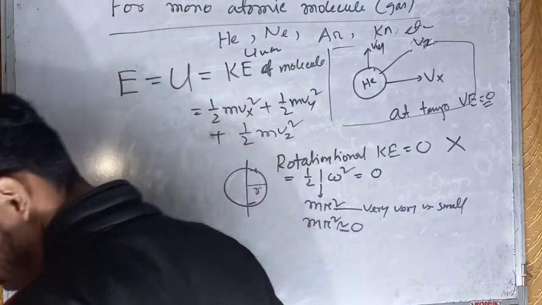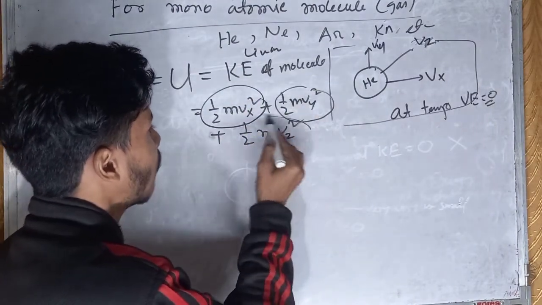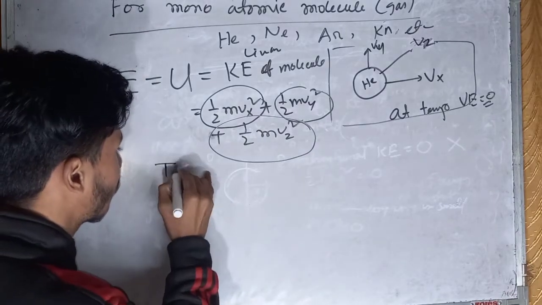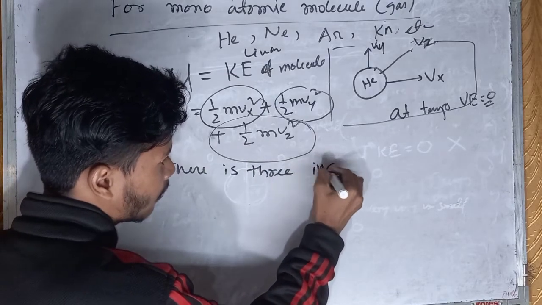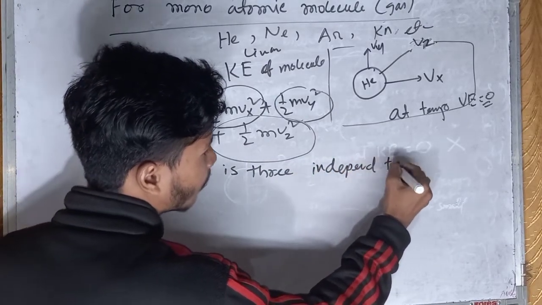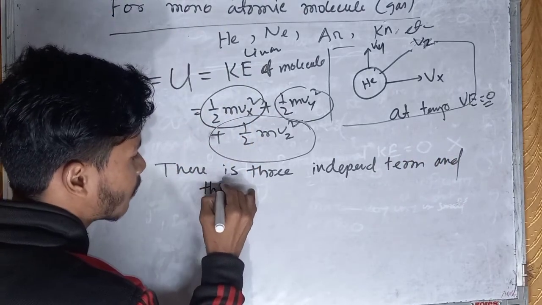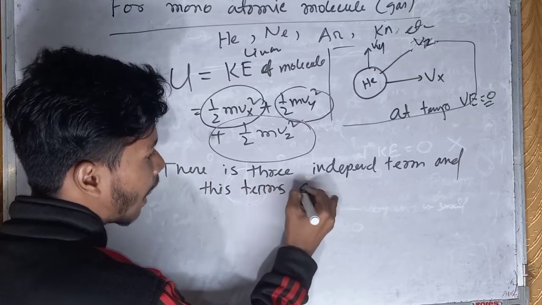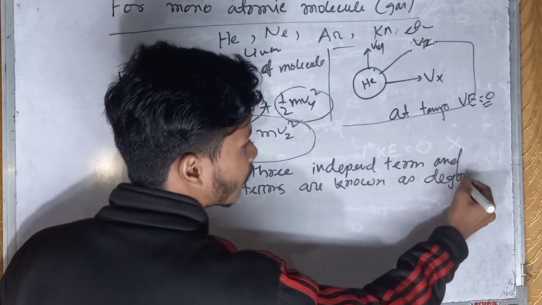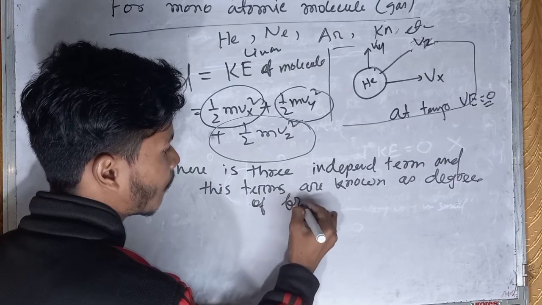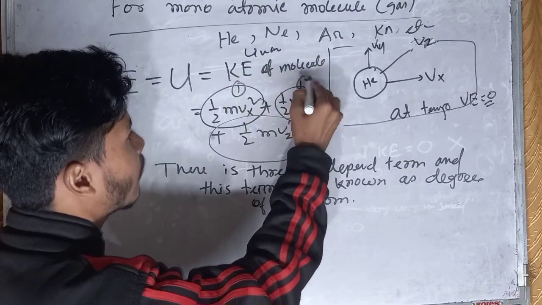So friends, there are 3 independent terms, and these terms are known as degrees of freedom. This is 1, this is 2, and this is 3.